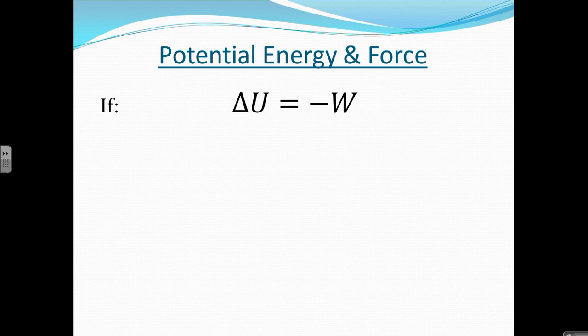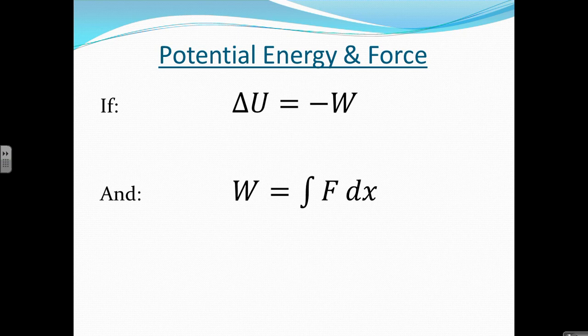Now we're going to use this idea that the change in potential energy is equal to negative work to try to gain some understanding of how this potential energy is related to the force being applied here. We have these two equations. The change in potential energy is equal to the negative work. And we also have this idea that work is equal to the integral of force times displacement, which is really just saying work equals force times displacement, and the integral is just referring to the fact that sometimes this force is non-constant.